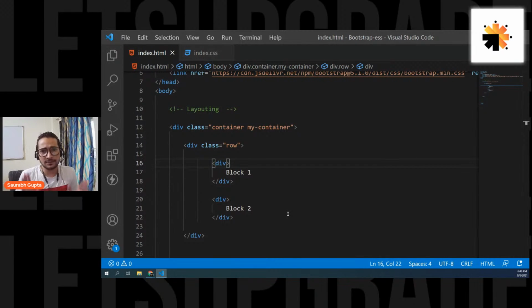Now in Bootstrap, everyone remember, this is one of the most important things to understand here. In Bootstrap, the full width of any element is divided into 12 columns, and you give width to your elements according to those 12 columns. We're going to learn how to do that. So in Bootstrap, all of the width is divided into 12 columns.